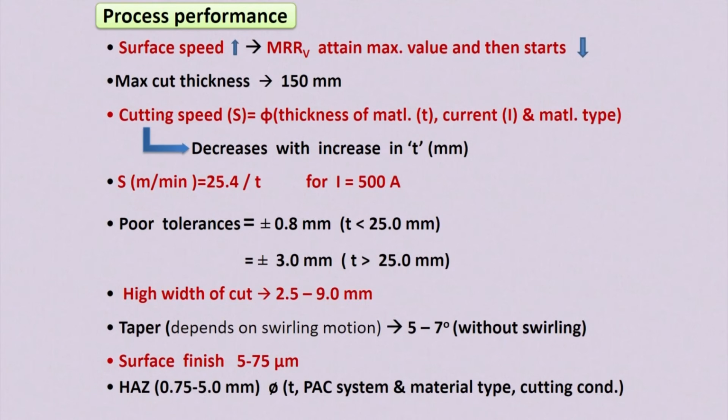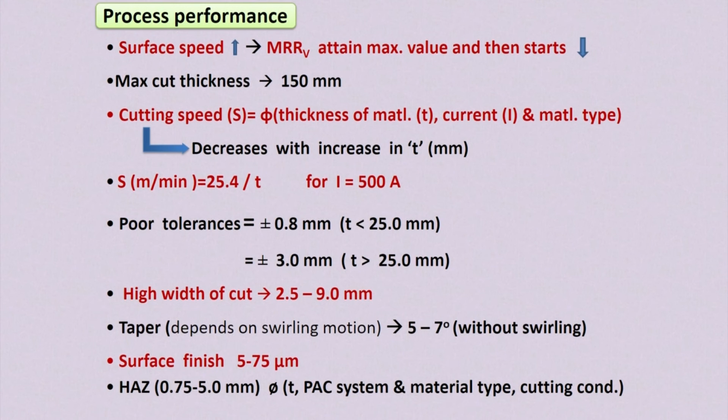So plasma arc cutting process generates very high width of cut, around 2.5 to 9 millimeter. This is the width of cut in case of plasma arc machining process. Taper depends on whether you are doing the swirling motion or not. If you are giving a swirling motion of the surrounding gas or chilling water, your taper can be reduced to a smaller value. Without swirling, you will get 5 to 7 degree of taperness in the cut material.